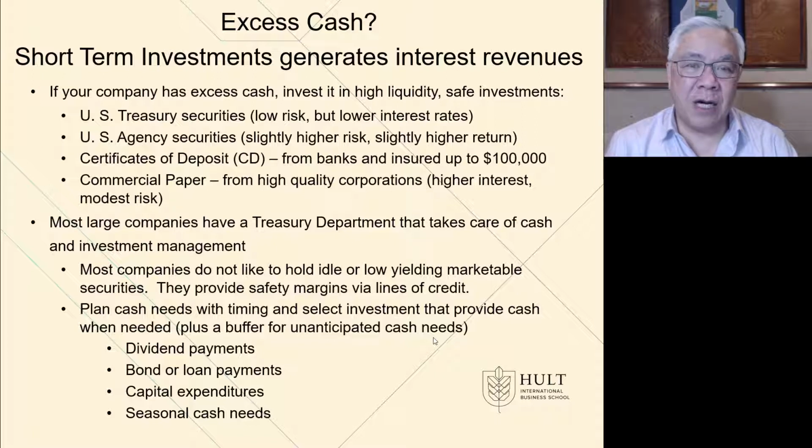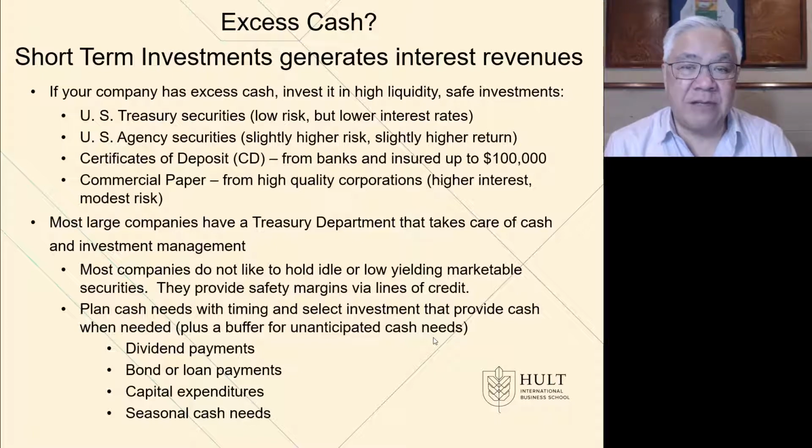So we need to pick among alternatives. The lowest risk are U.S. Treasuries, and these are low risk but very low interest rates. Next would be U.S. agency securities. These could be for the Fannie Mae, Freddie Mac, which are agencies of the federal government for mortgages. Third would be CDs. You can go to a bank and get a maturity date of 3 months, 6 months, 9 months, or a year, and get slightly higher interest rate, perhaps, than you would see from the U.S. Treasury securities. Finally, you can buy commercial paper, which is issued by high-quality corporations, and they are not insured, but there's low risk due to the quality and reliability of payment from these issuers.